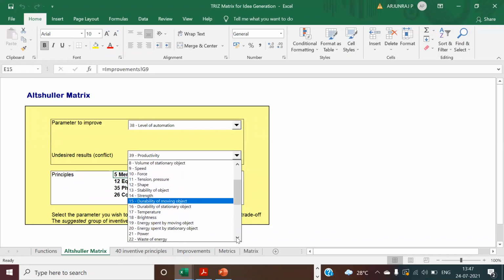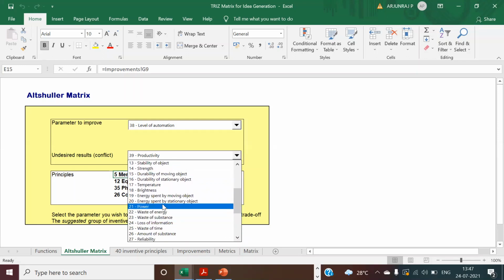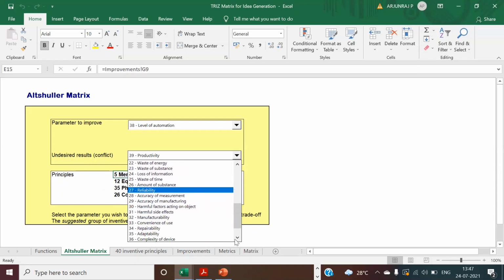Okay, so complex, which means the energy spent may be much higher. Or energy may come down, because by automation maybe you will have more efficient machines. Yes, but again, what is the conflict? This is the parameter to improve. What can go wrong? Accuracy of measurement. Complexity of device, I was thinking. Yes, this is very good.